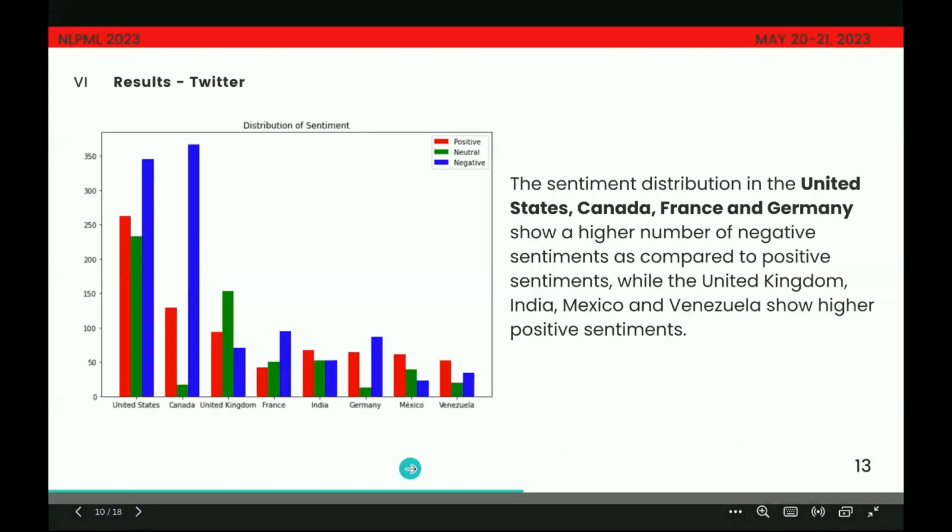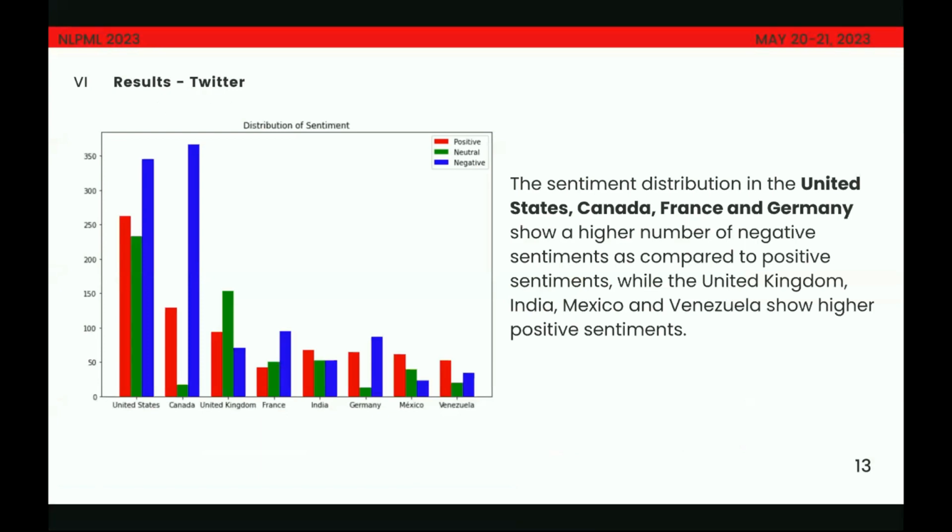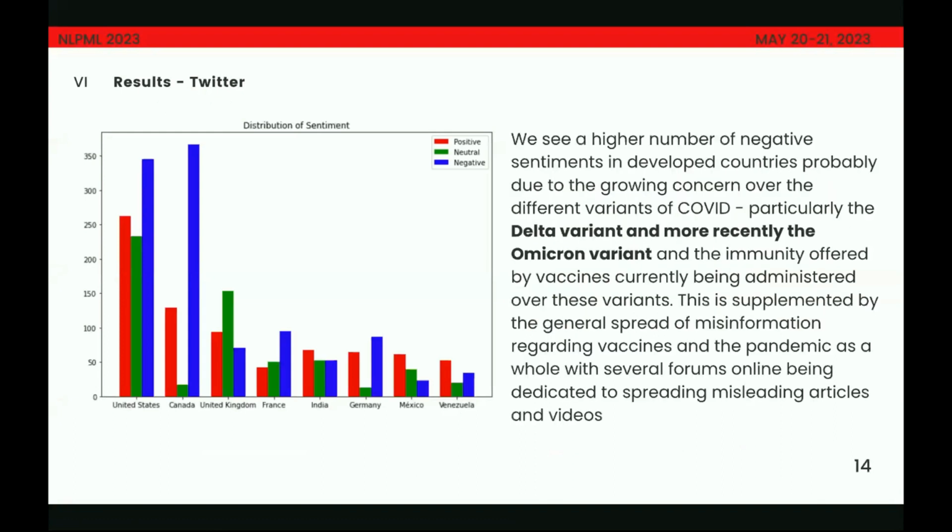So here is the distribution of sentiments for these major hotspots. And we can see that sentiment distribution in the United States, Canada, France, and Germany tend to have a higher number of negative sentiments as compared to the United Kingdom, India, Mexico, and Venezuela. One of the reasons we can see why there are a high number of negative sentiments in developed countries is probably because of the growing concern over the different variants of COVID.